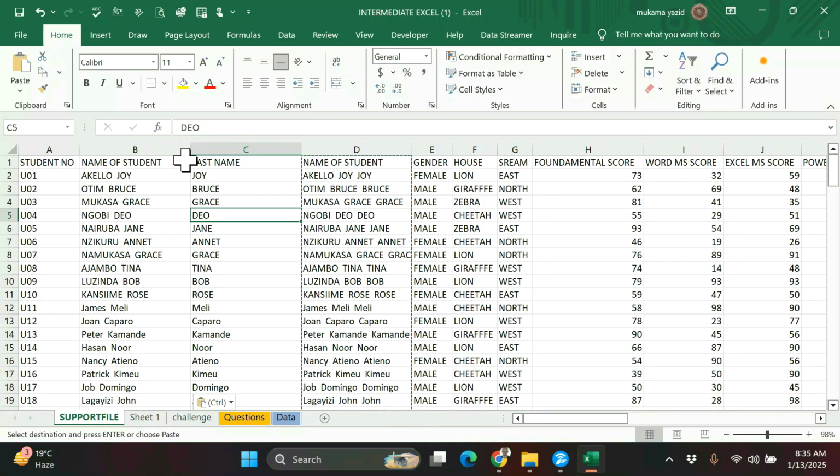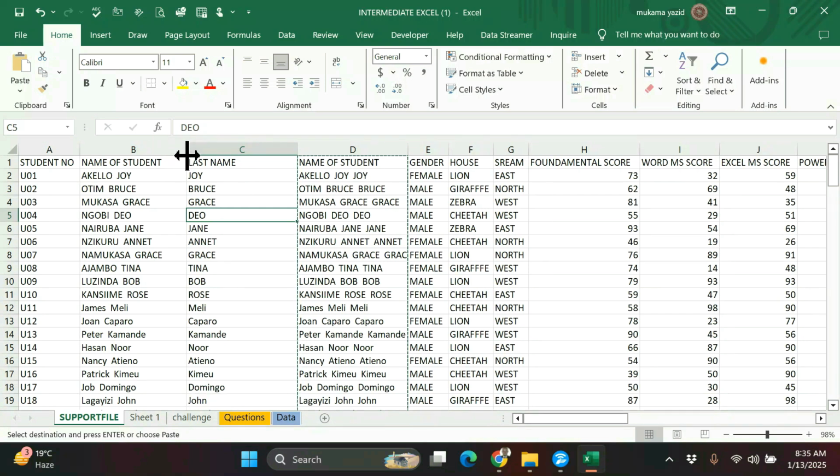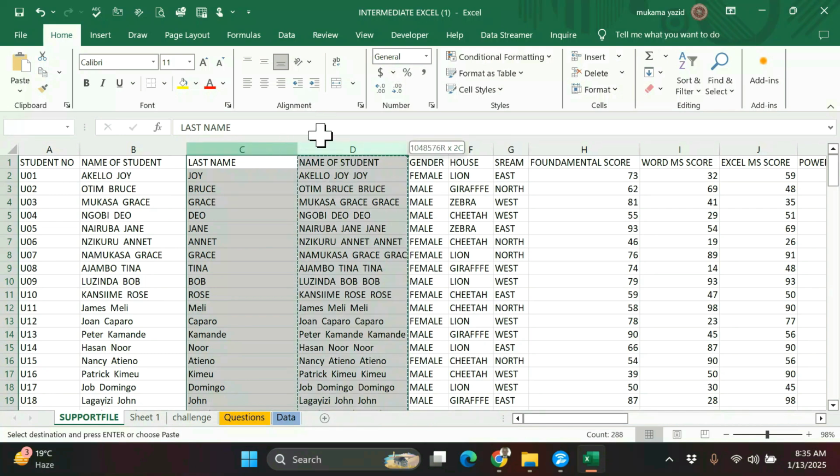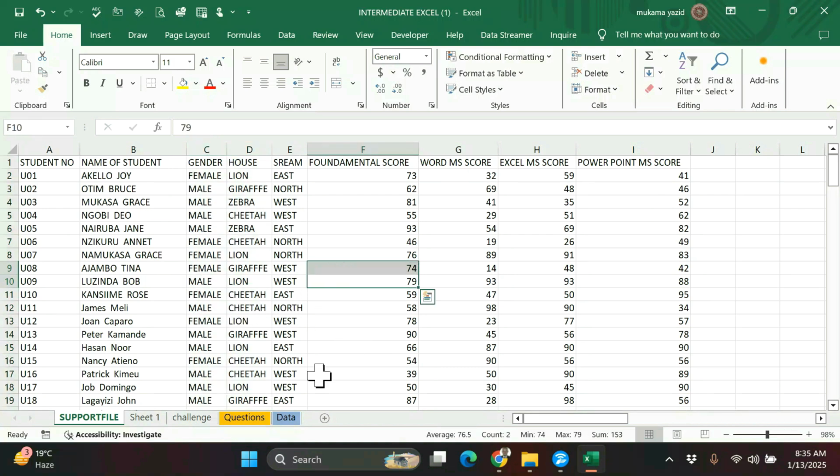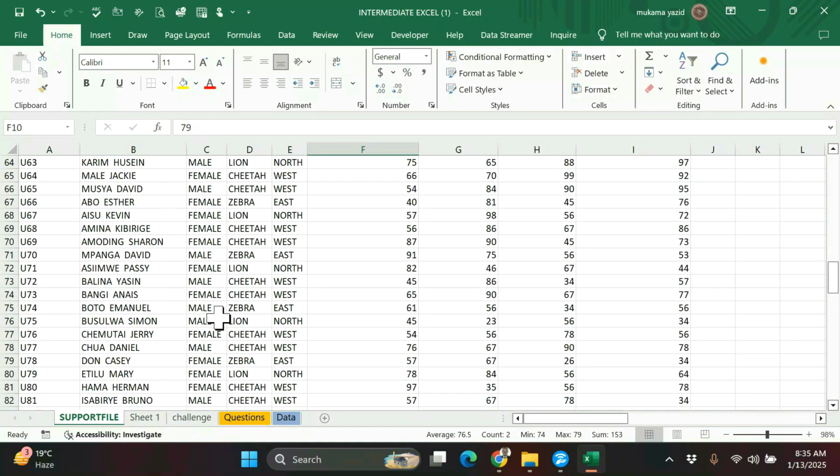So I double click to adjust the width. I want to remove these two because I need only this one. Let me select this one and even this one. I right click there, I delete. So I remain with this one. So that is the first part of it. We have just come up with one column of the name.